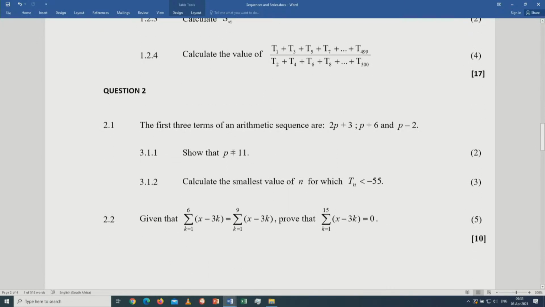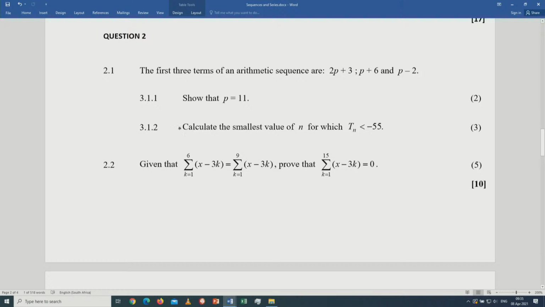Check the question on arithmetic. The first 3 terms of an arithmetic sequence are 2p plus 3, p plus 6, and p minus 2. Show that p is equal to 11. An arithmetic sequence is a sequence in which there is a common difference, denoted by d, between successive terms. So every time you say T3 minus T2 will be equal to T2 minus T1. Every time you substitute, use brackets.